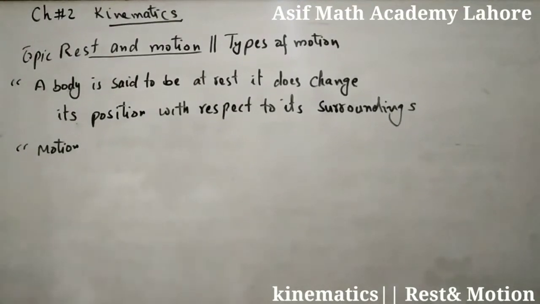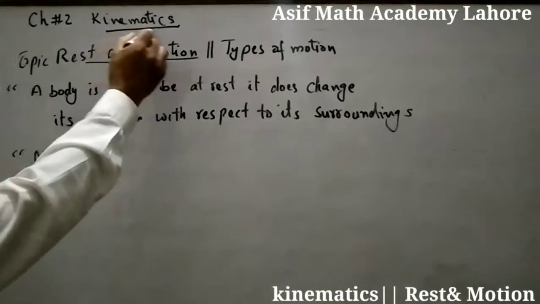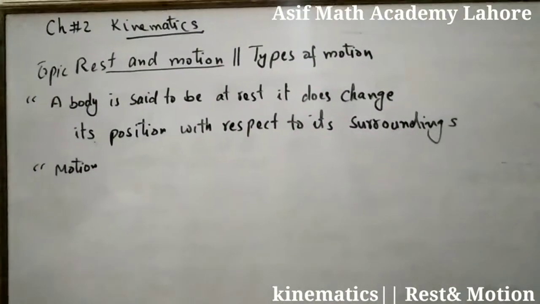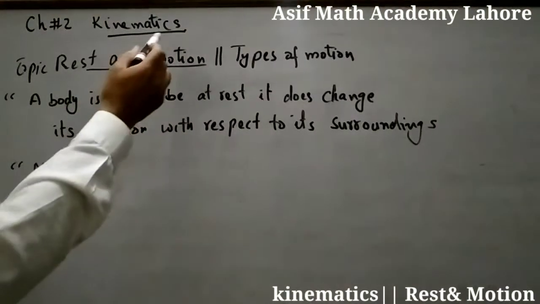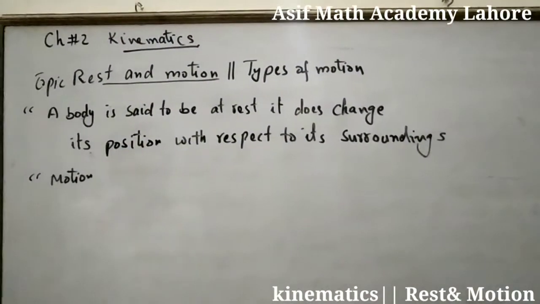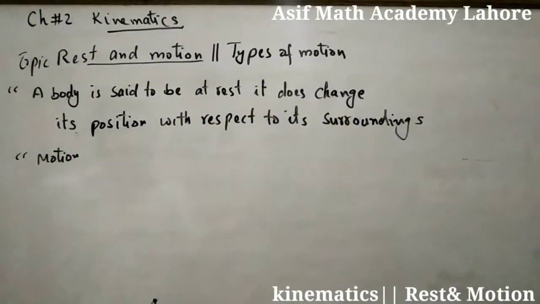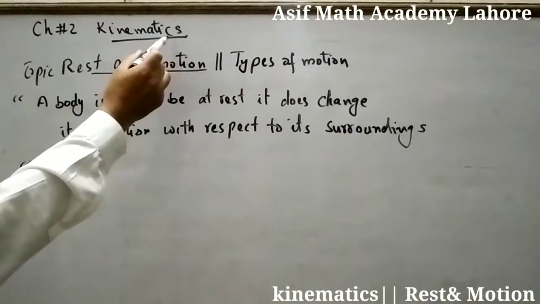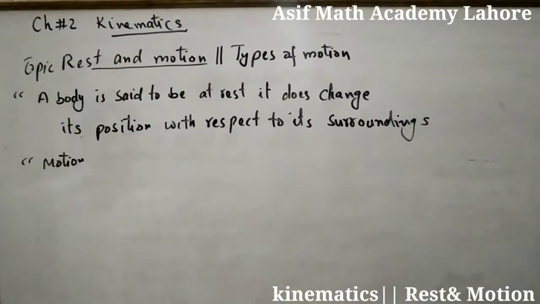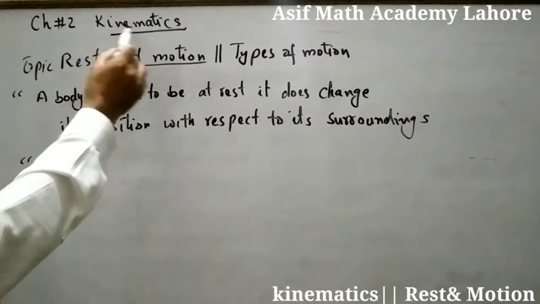Thank you. Now, what is kinematics? The chapter name is kinematics. Kinematics is the study of motion of object without any cause. What is the cause of motion? That is not included in motion. That is kinematics. During the study of motion, if we don't discuss the cause of motion, that is kinematics.